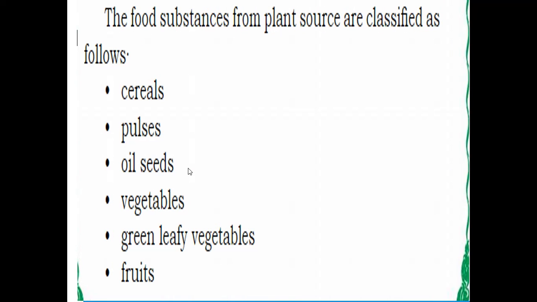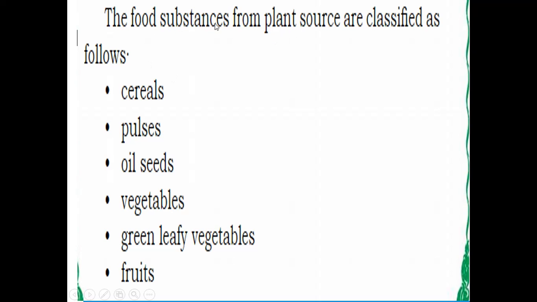Now let's see some of the food substances which we get from plants. Yes, so there are two sources from where we get food. What are the sources, children? From plant and from animal, isn't it? So here we are going to see some food substances from plant sources.